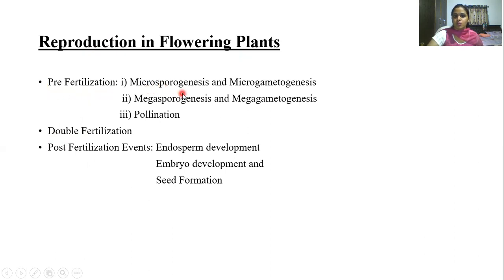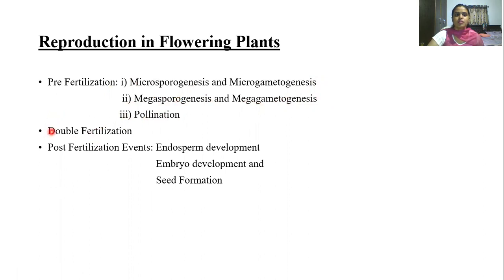There, microsporogenesis and microgametogenesis take place and result in the formation of mature pollen grains or microspores. Megasporogenesis and megagametogenesis result in the formation of the female gametophyte or embryo sac. And later the pollination will occur. So these are the processes which take place prior to the fertilization, so it is called pre-fertilization.